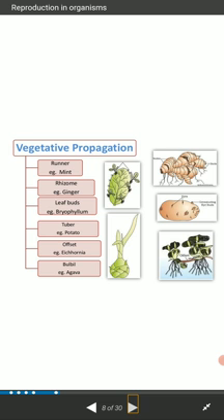Always remember this vegetative propagation takes place in the plant's body, not in the animal's body. These kinds of asexual reproduction are absent in the animal's body.